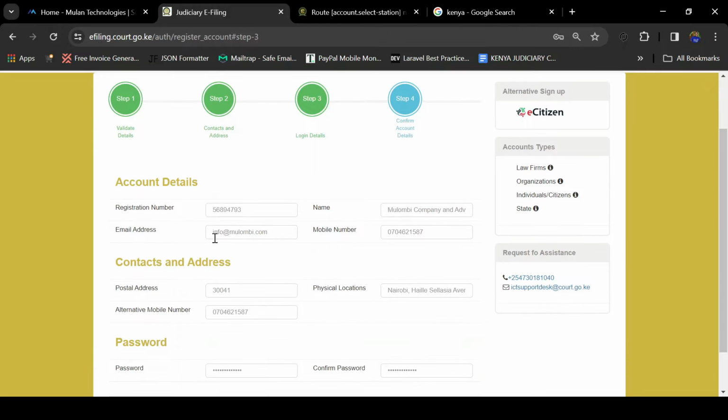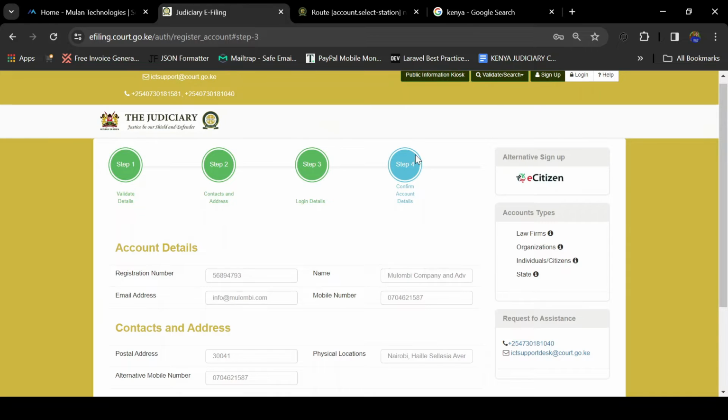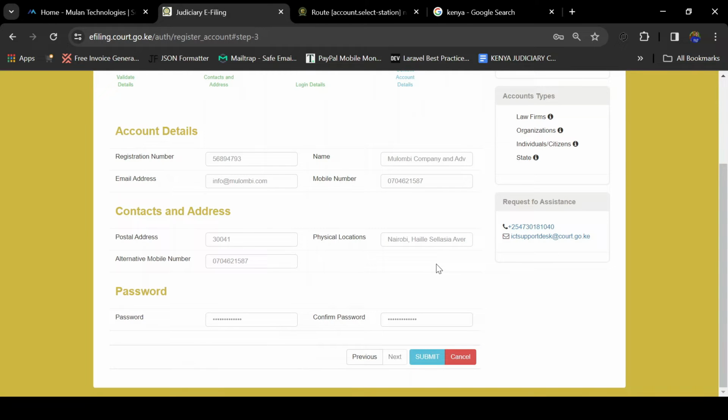On the next page, this is where you're going to see the summary details of your account. For example, the account detail, your law firm registration number, your email address, your name, mobile number, contact address, password, and confirm password. Then once you have done this, you will click on submit. After you have clicked submit, your account will be created, and an email activation code will be sent to the email that you chose in step 1 about the account details, whereby you will be required to click on that email address to activate your account.